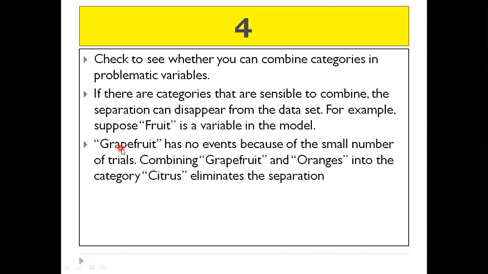And grapefruit has no events because of the small number of trials. So combining grapefruit with oranges into the category citrus will eliminate these separations. Are you getting what I'm saying? See, grapefruit has no events, because only a small number of trials happen here. So we can combine this grapefruit with orange and make one category that is citrus, and this will eliminate the